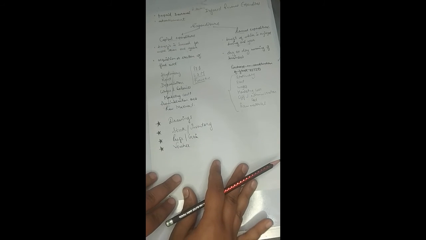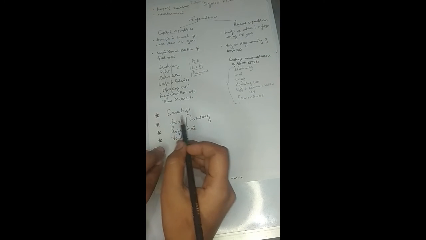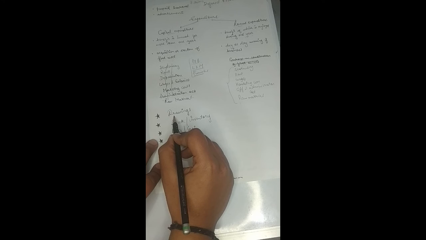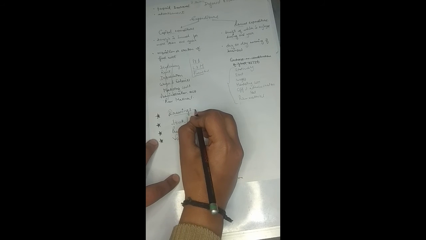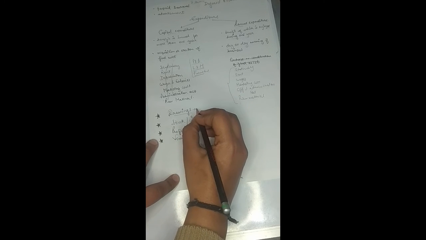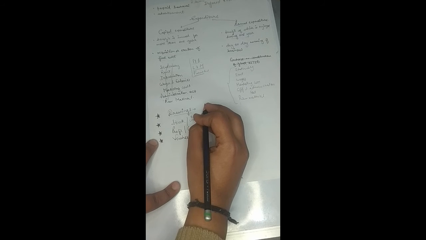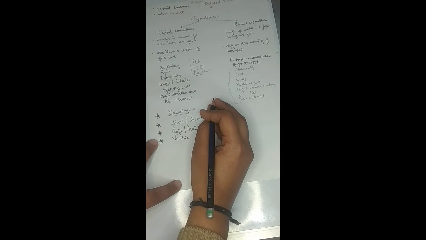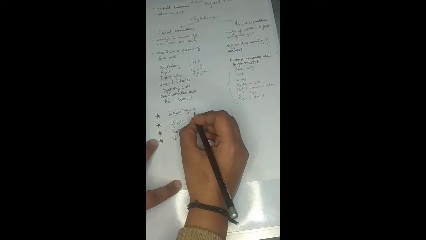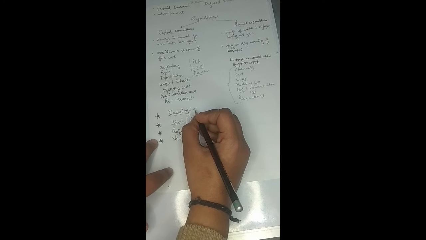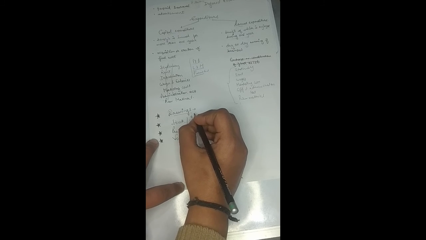So another term which we will come across is drawings. See, drawing is a certain amount of money, or it can be a certain amount of goods as well, which is used by the owner, right? It is not being used for the welfare or the purpose of the firm, but it is being used by the owner himself, right?